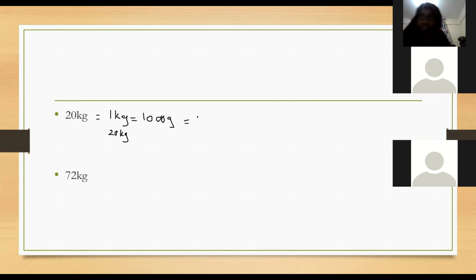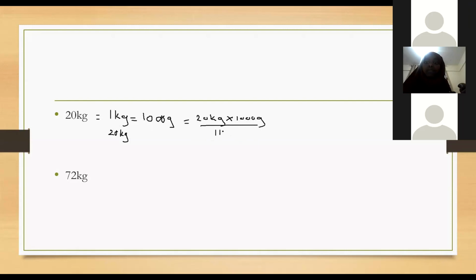Niambie tu chenye nitakana ufanye. 20 times 1,000 grams. It is 20 kgs, not grams. 20 kg times 1,000 grams over 1 kg, and then kg cancels.